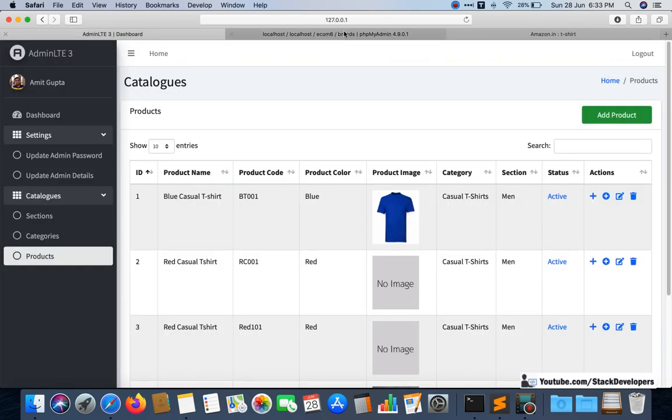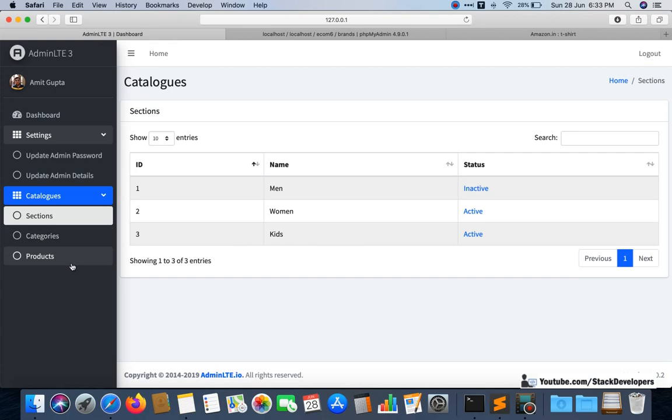We will give the option here to add brands. Okay, so in the next video we are going to add brands here, and we are going to show these brands here in the same way, and along with that we are going to add the brand option. We are going to give add brand, and we are going to give the option for edit brand.